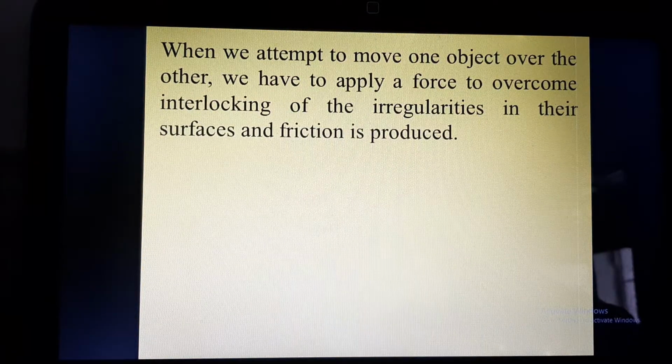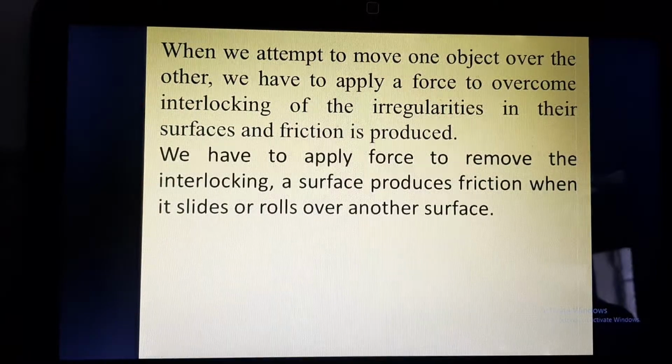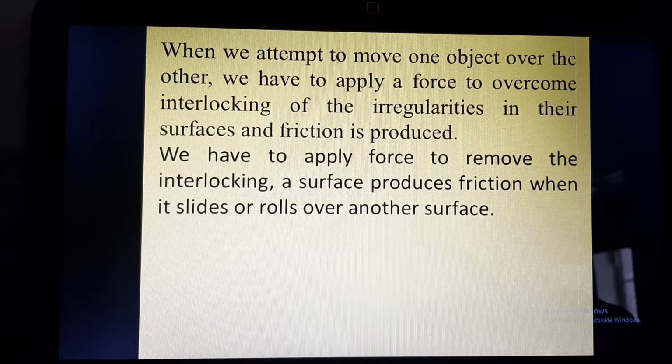When we attempt to move one object over the other, we have to apply a force so that the interlocking of these irregularities between the two surfaces and the friction produced can be overcome. So we have to apply force to remove the interlocking. A surface produces friction when it slides or rolls over another surface. So a surface will produce friction if the object is sliding or if the object is rolling. What do we mean by rolling? That means there is a rotational motion.